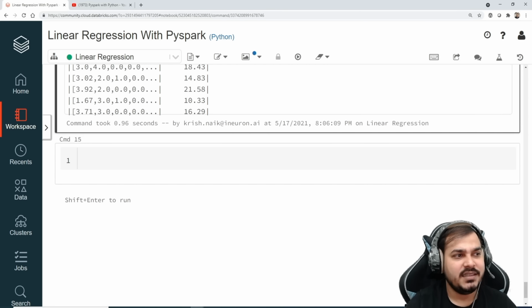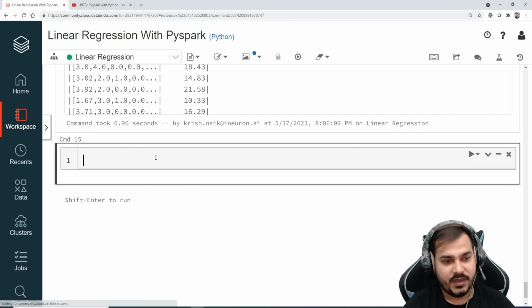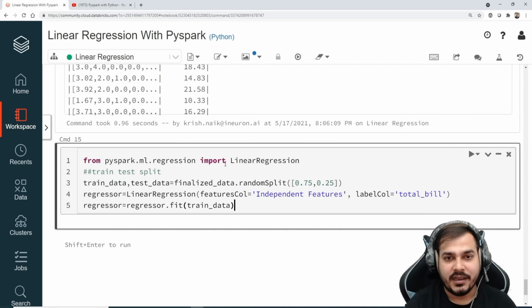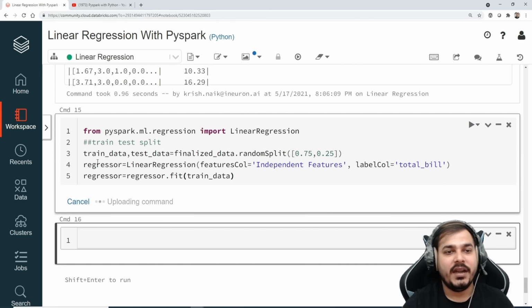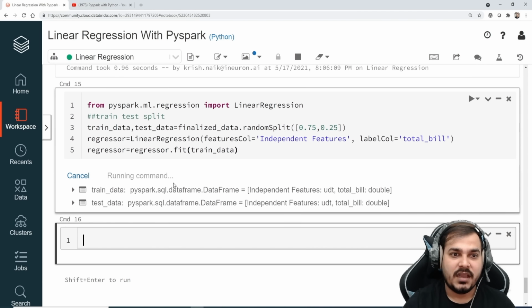Till here, if it is done, guys, the next step is basically, I'm just going to copy and paste some code. I'm just going to apply the linear regression. So first of all, from PySpark.ml.regression, I'm going to import the linear regression. And then I'm going to take this entire finalized data and then do a random split of 75 and 25%. Okay. And then in my linear regression, I'm just going to provide my independent features as my feature column. These are 2 parameters that need to be given in linear regression. One is feature column. Here I'll be providing independent features. The second one is basically total bill, which is my dependent feature. And now I will just do a fit on trained data. So once I do it, my regressor model will get created. And probably this will take time.